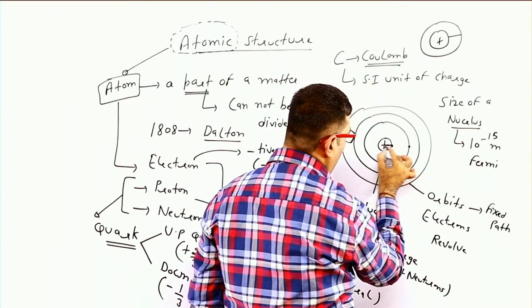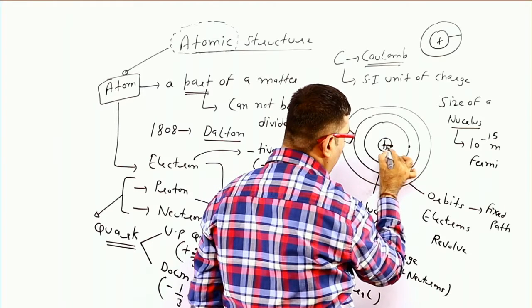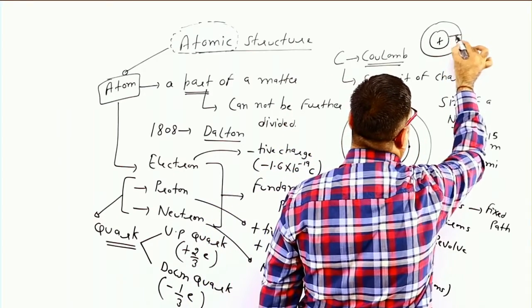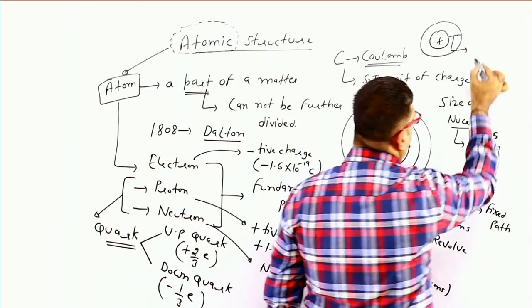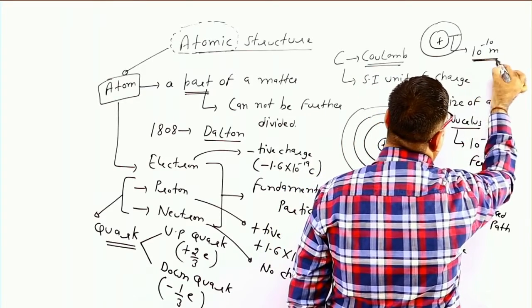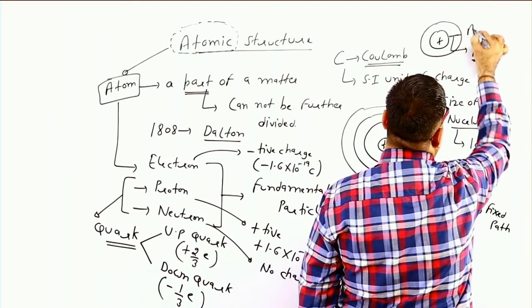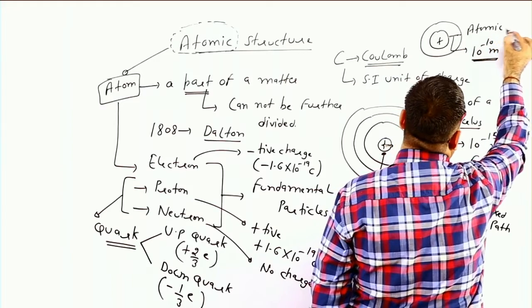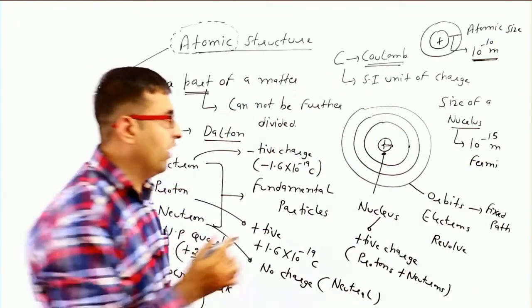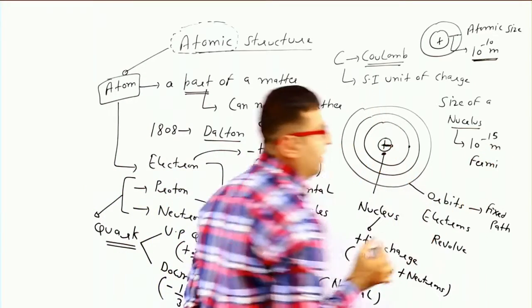This distance is known as Fermi. Points inside and outside of the nucleus are measured in this distance, known as Fermi. The atomic size is measured in angstrom, that is 10 to the power minus 10 meter. This is the size of the atom, atomic size, and this is the size of the nucleus, that is 10 to the power minus 15 meter.